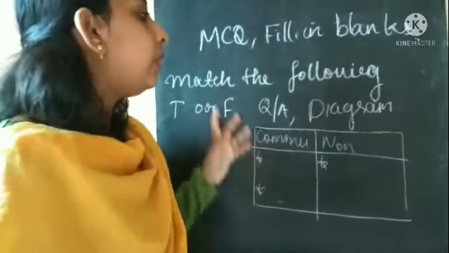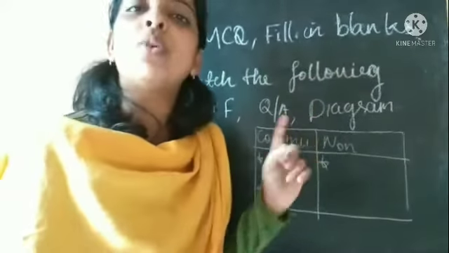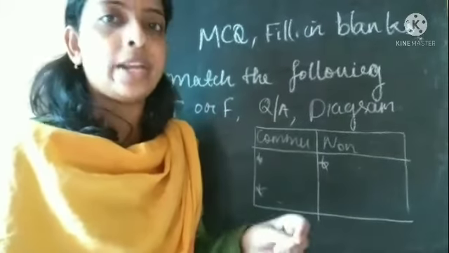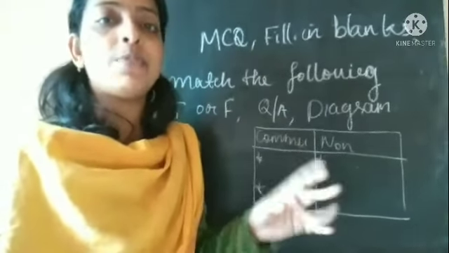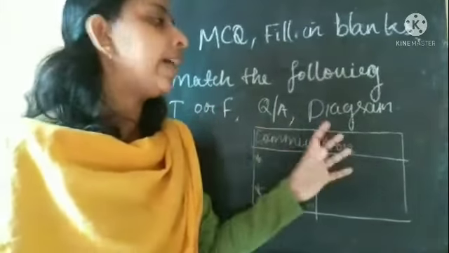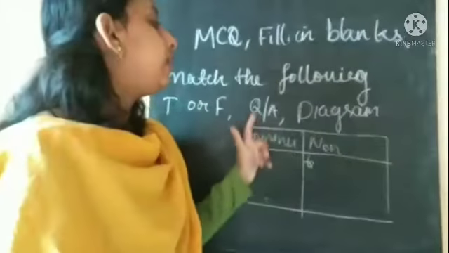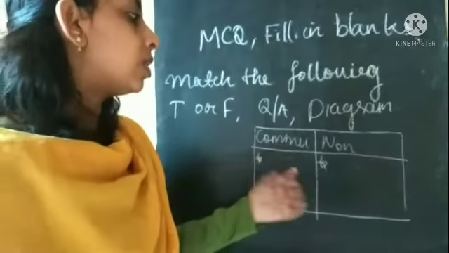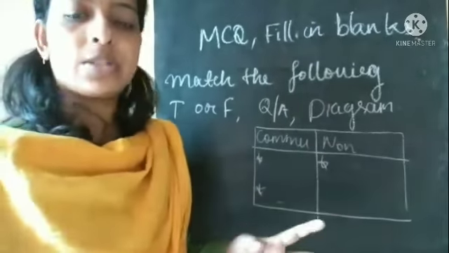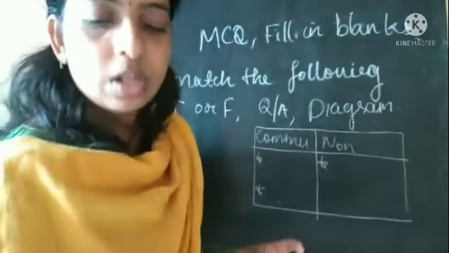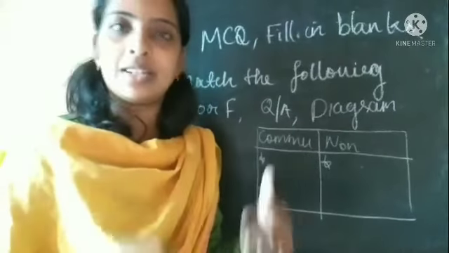So this way only you do it, and when you draw the diagram, use only pencil, don't use pen. While labeling, you can use pen or pencil as you wish, but for drawing the picture or diagram, use only pencil. And to differentiate between any two concepts, draw a table, then write its definition first, then examples. Okay, so that's all about the things that we discussed in today's class.